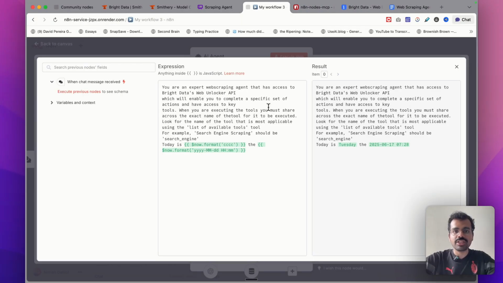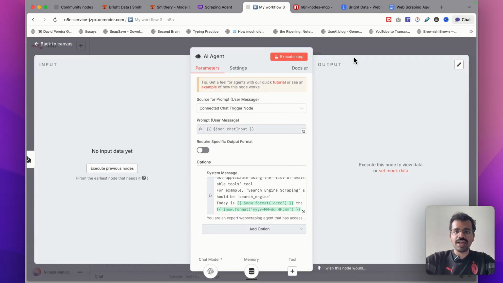When I pop this out, you will see this entire prompt. This defines the role of the agent. Then it tells it about the list of available tools. And then it tells it what the day is today. So with that, we have defined a system prompt for this agent.